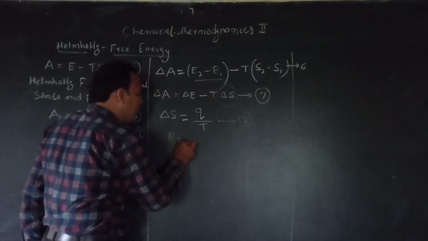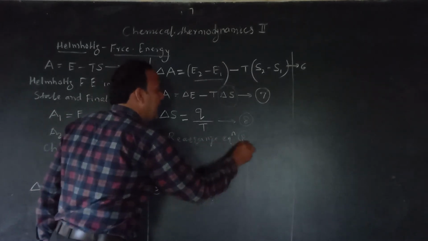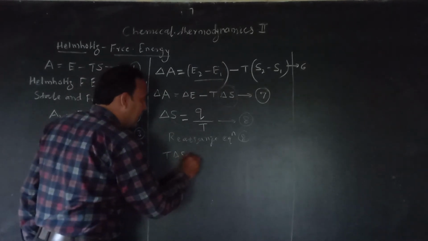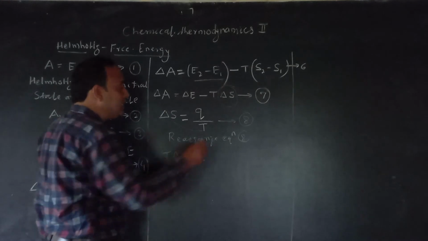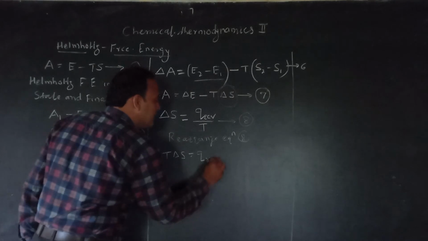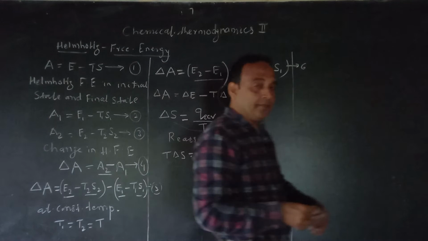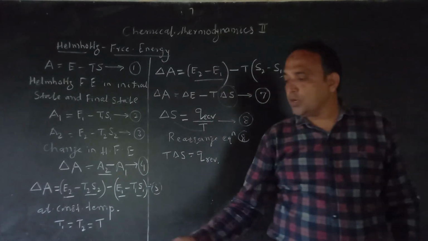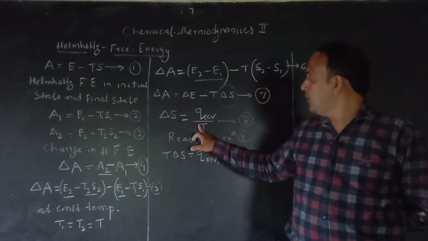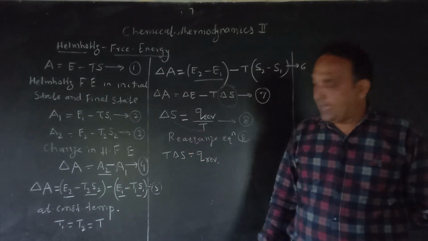Now rearrange equation number 8. Just shift the temperature to the other side, so this becomes T into delta S is equal to Q, and this Q is Q reversible because my process is a reversible process at constant temperature. Now student, I hope you have understood this concept up to here, that is, change in entropy is equal to Q reversible divided by temperature. This is the definition of delta S.